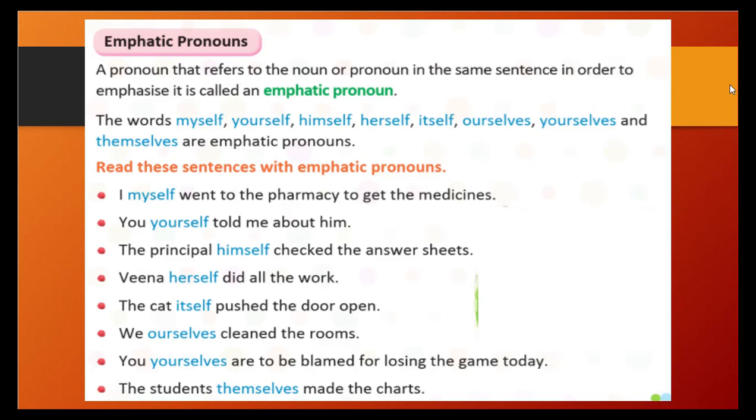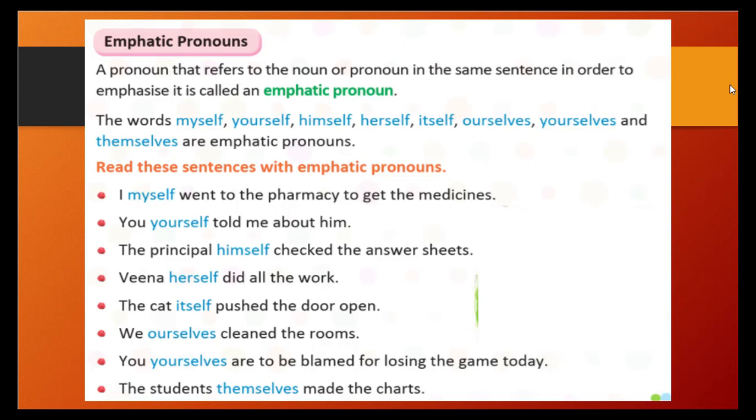What is emphasize? Emphasize means special importance or value. Here, the pronoun refers to the noun or pronoun itself, and that we call emphasis. And it's called an emphatic pronoun.